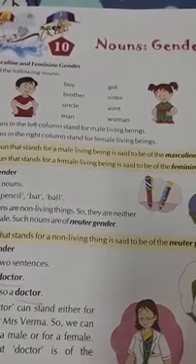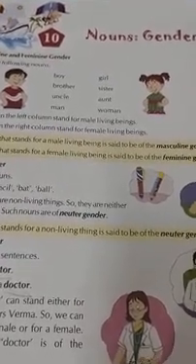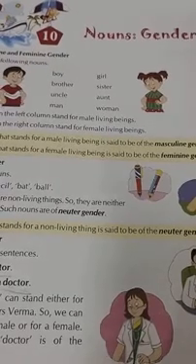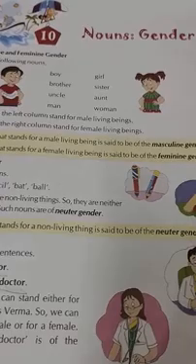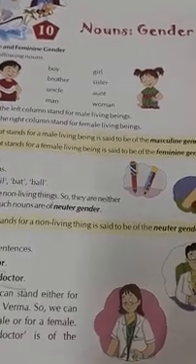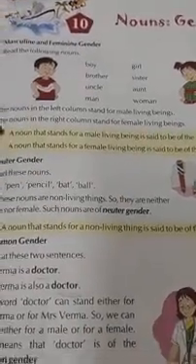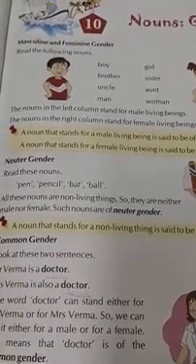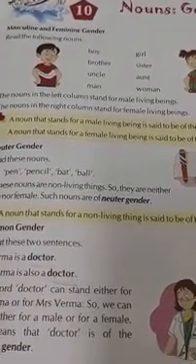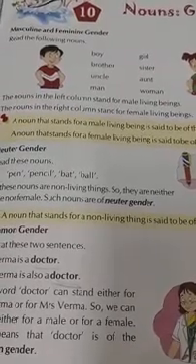So today we learned the topic noun gender. There are 4 types of noun gender. There are masculine, feminine, common and neuter gender. So children, what is masculine gender? Masculine gender means the noun which belongs to the male category, okay?